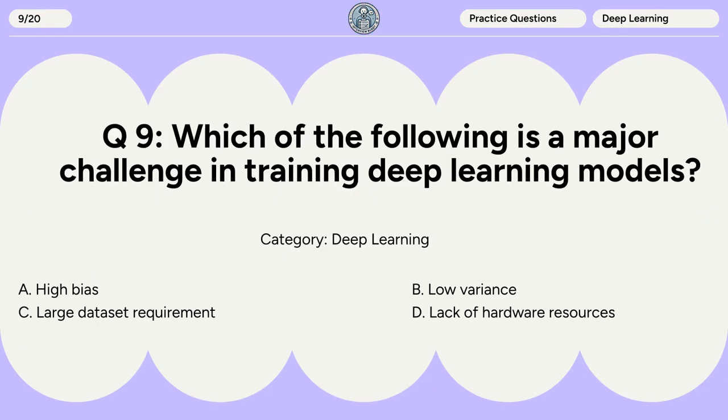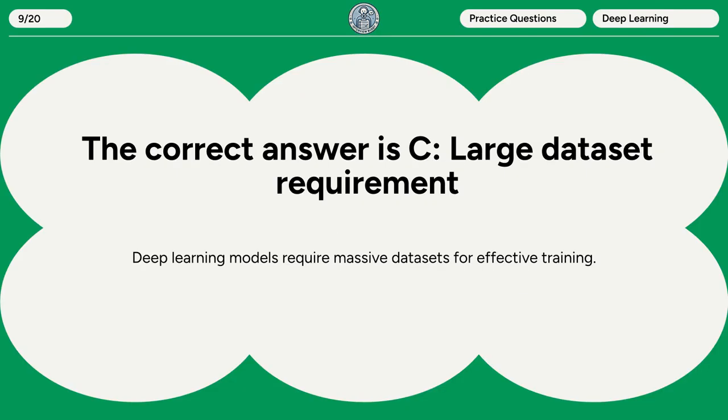Question 9. Which of the following is a major challenge in training deep learning models? A. High bias. B. Low variance. C. Large dataset requirement. D. Lack of hardware resources. The correct answer is C. Large dataset requirement. Deep learning models require massive datasets for effective training.